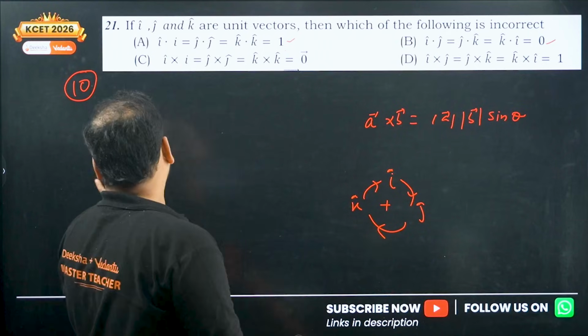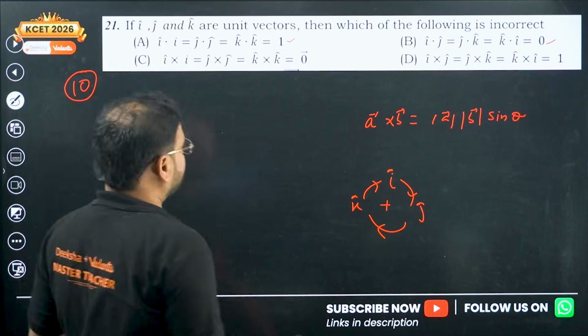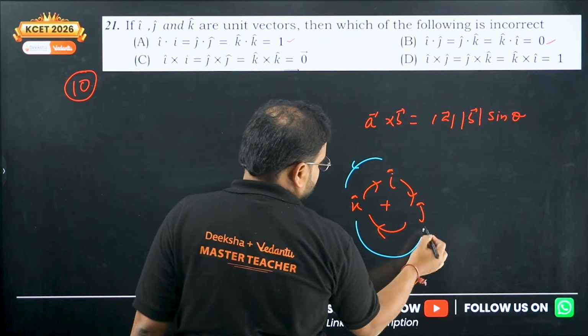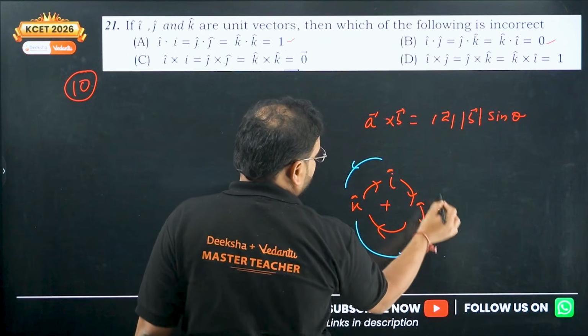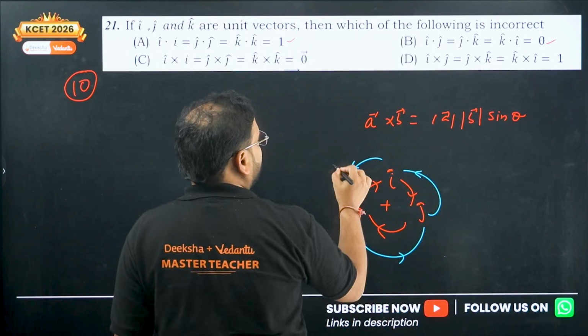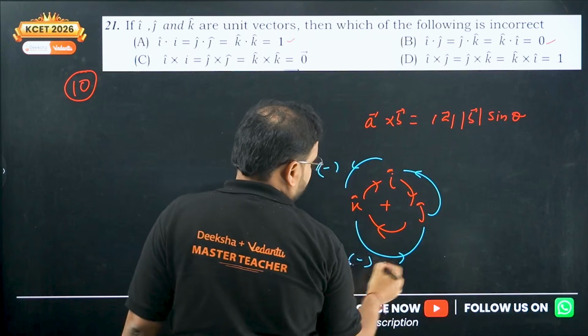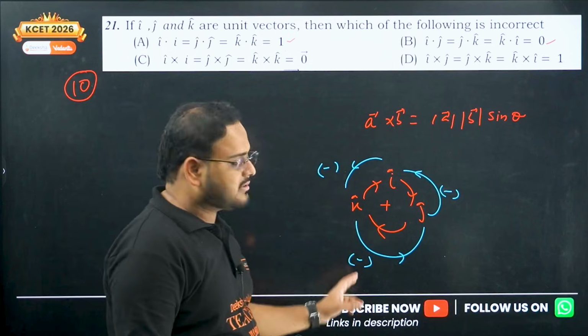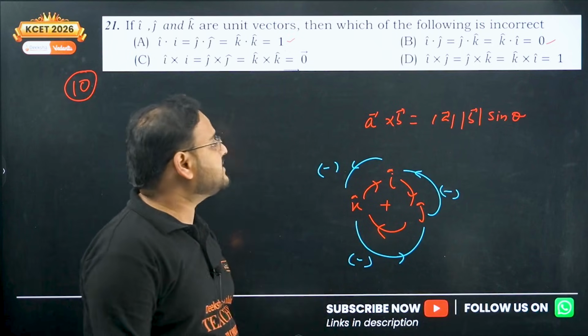But if you go the opposite way, means i to k, then you will reach j. If you go j to i, then you will reach k. But with what sign? Minus sign. This will be a minus sign. Getting it? So if you go anti-clockwise, sign is negative. If you go clockwise, sign is positive.